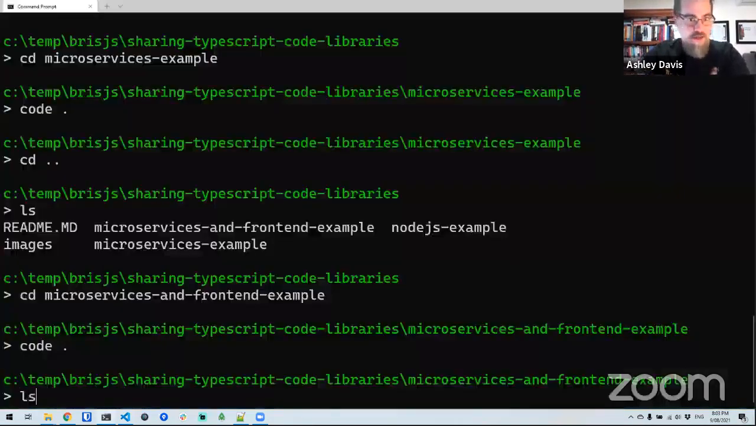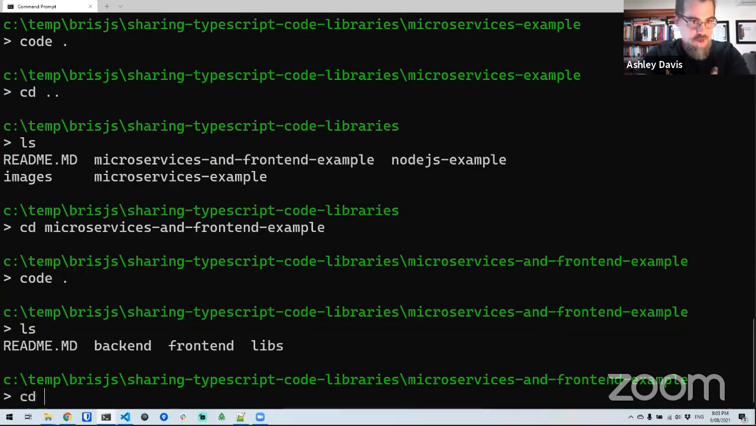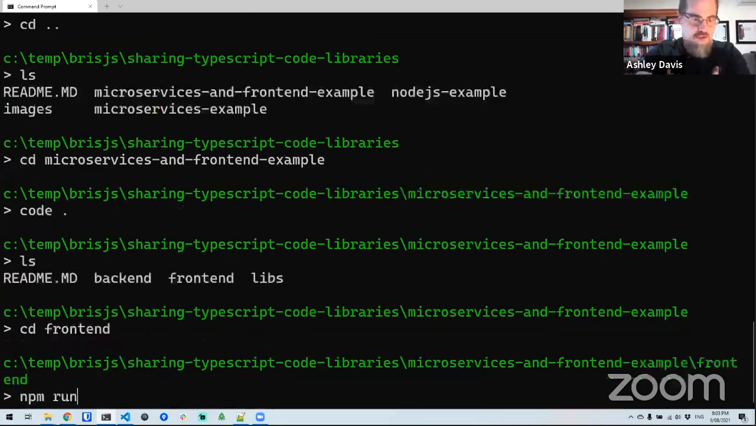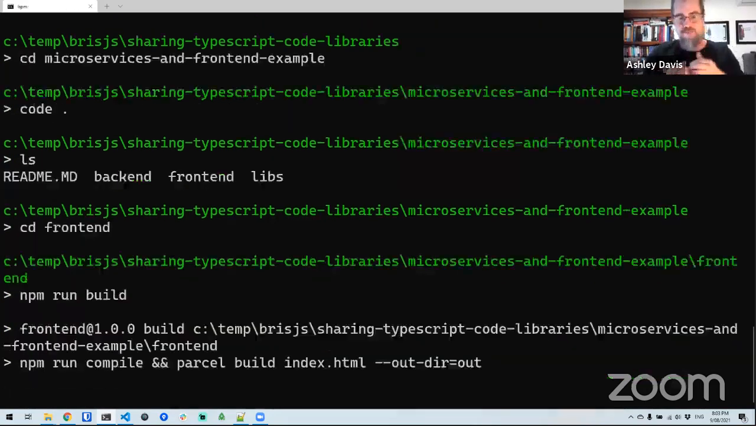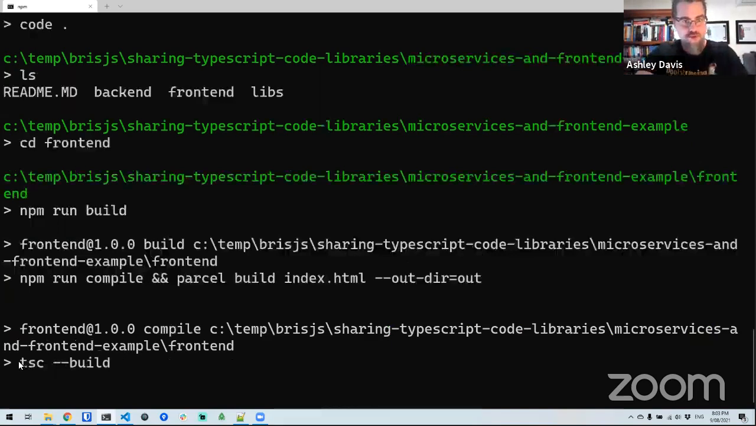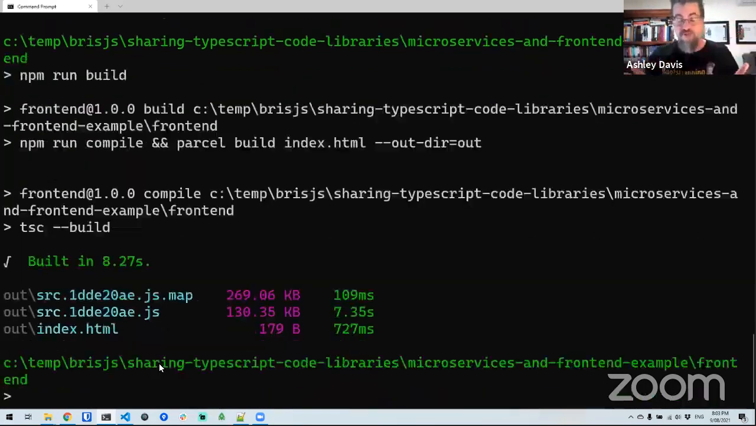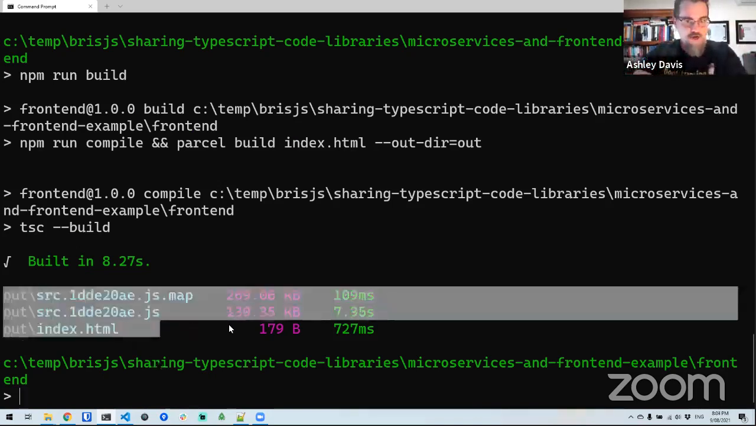But now I can run, I have to go into my front end directory here, and I can do an npm run build against this. It's going to do the compile, which is doing the TypeScript compile using that build argument. Parcel takes a little bit of time. It's a small web page, so it doesn't take much time at all, really, but it takes a little bit of time the first time you run it, and then it's all cached, so it's really fast after that. But you can see here it's output the files that it's generated.